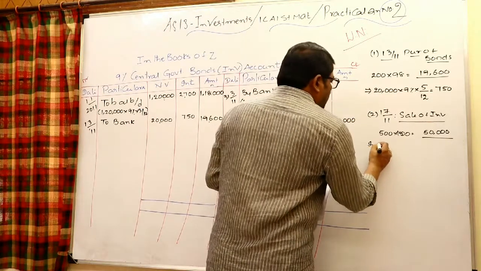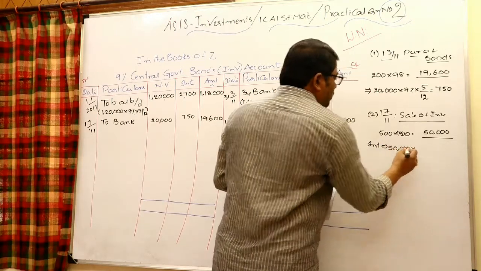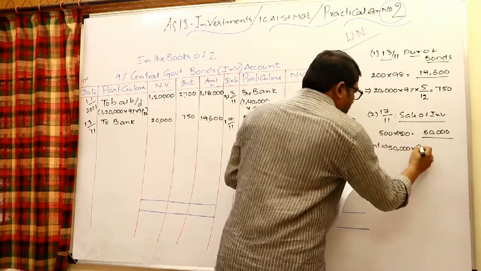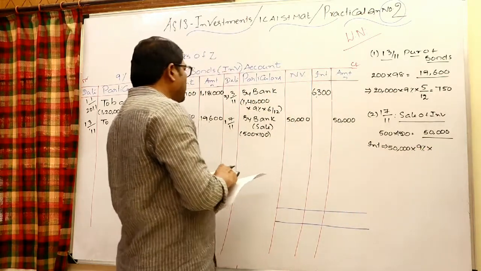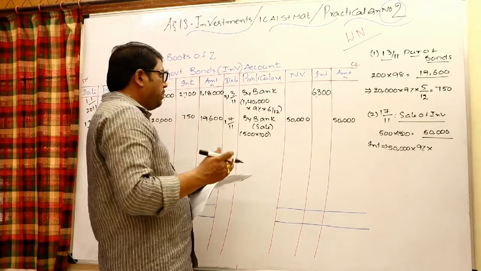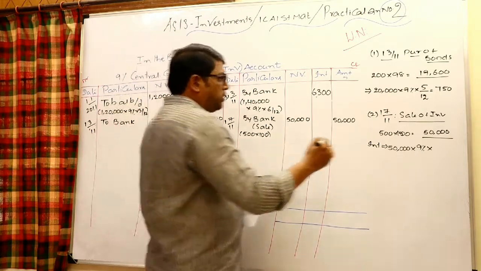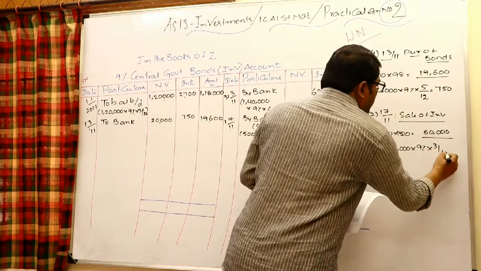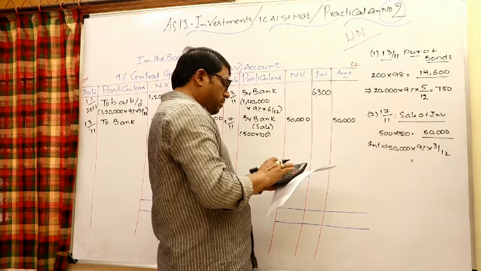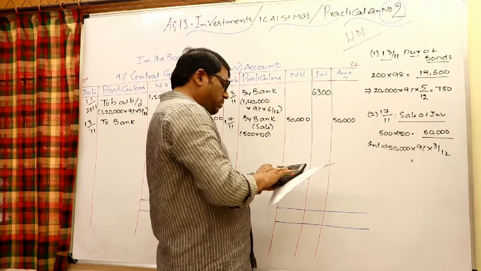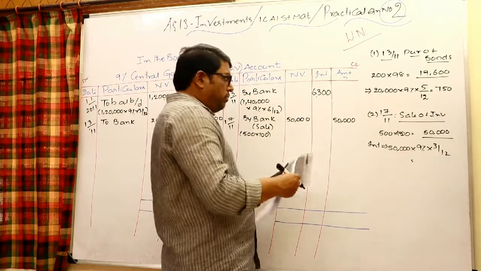Interest we have to receive separately. Interest is always calculated on the face value. 50,000 into 9% into, how many months? Earlier paid 31st March; April, May, June, and this is July 1st, so 3 months, 3/12. That is 50,000 into 9% into 3/12, 1,125.